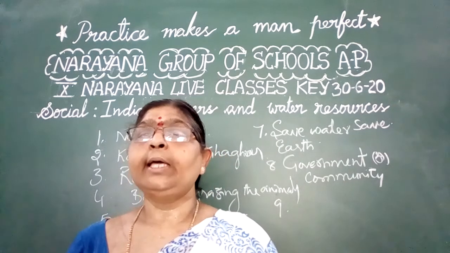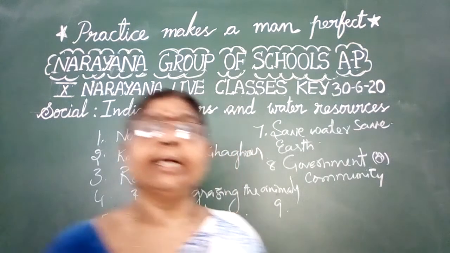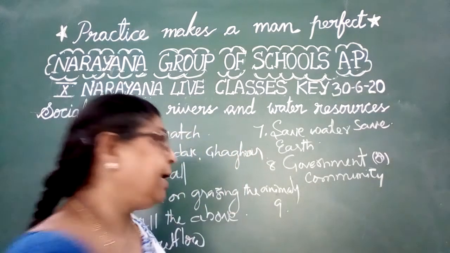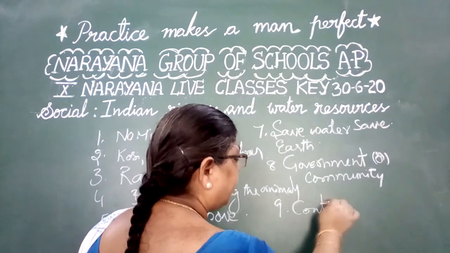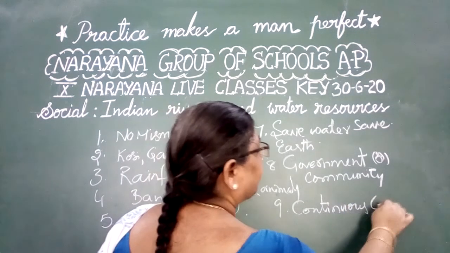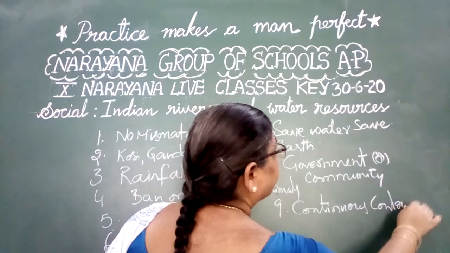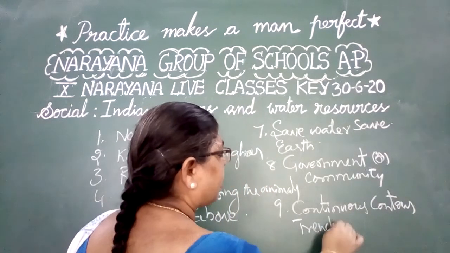What do you mean by CCT? CCT means continuous contour trenches.